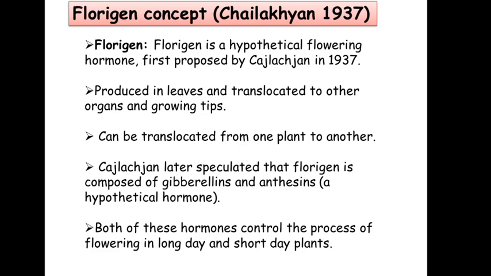It is because this stimulus can be translocated from one plant to another by grafting experiment. In the next slide we will see some photographs where I will explain that this stimulus can be translocated from one plant to another.